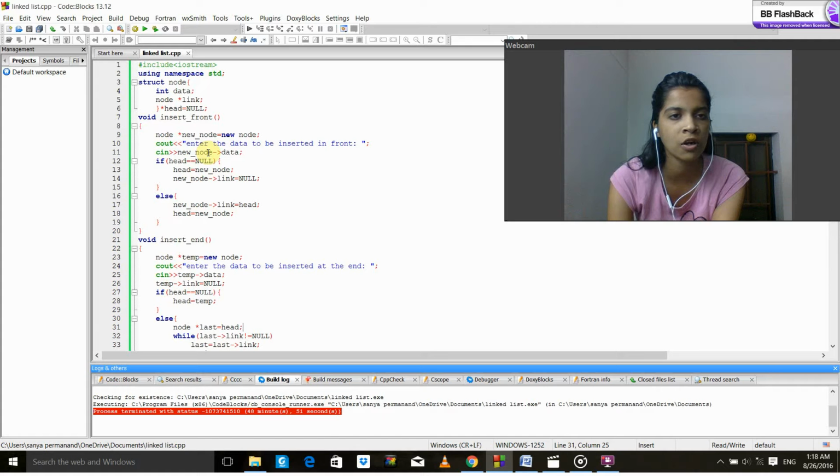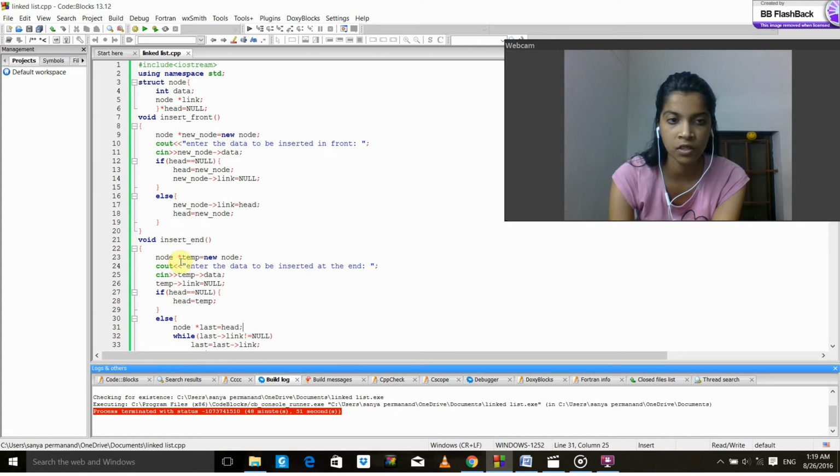the user to insert data, and I'm checking for empty and non-empty conditions both, that is head equal to new data, and new node of link will be equal to null. Because it's empty, it will be checking for the empty condition, and it will be entering the data in the first link only, or else it will find the head to be the temp, and the new node will be pointing towards the new head.